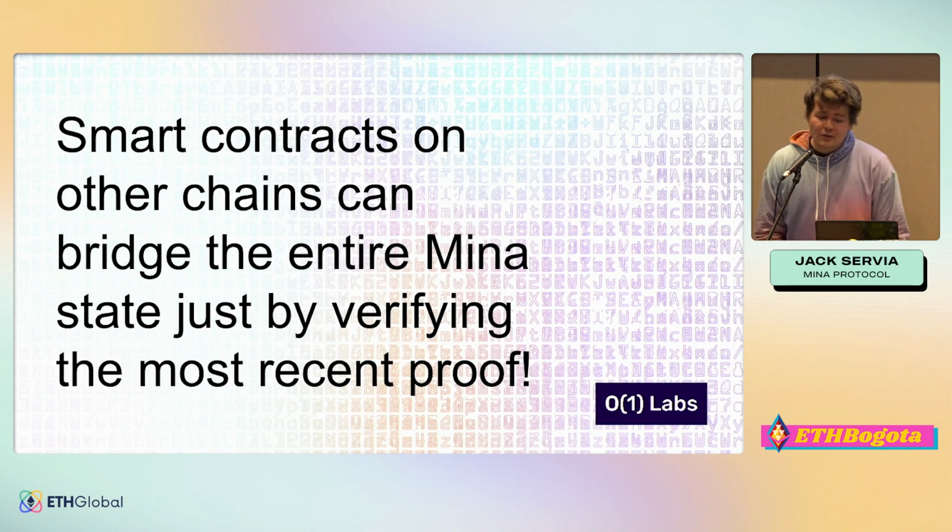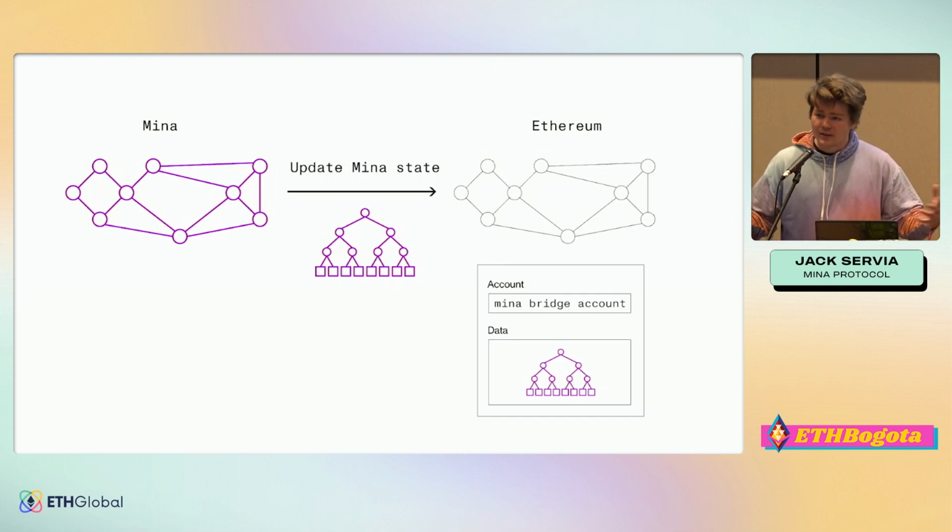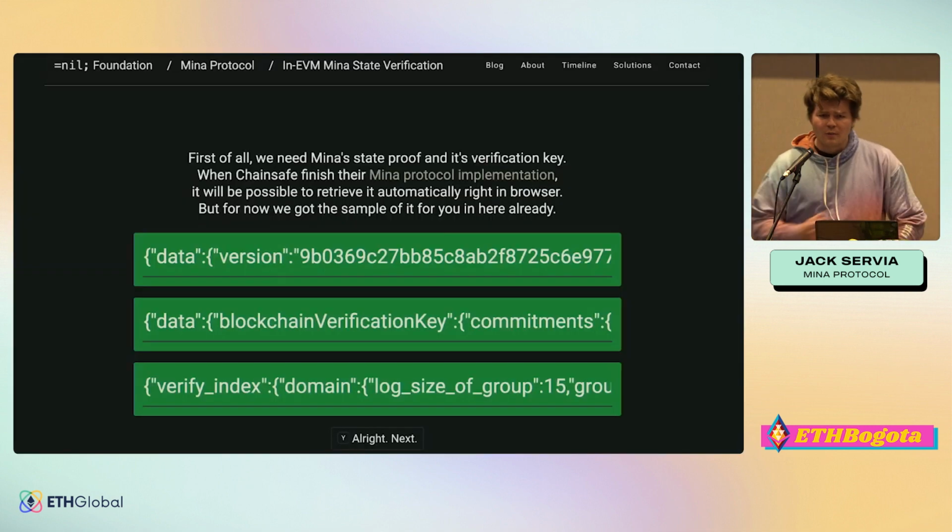Smart contracts on other chains can bridge the entire Mina state just by verifying the most recent proof. To get into what this means a little bit more, you can write a smart contract on another chain, and as long as that smart contract can do the math to verify the Mina zero-knowledge proof, then you can be sure from within that chain that whatever state root is associated with that zero-knowledge proof is the legal Mina state root for a given block height. And so the NIL Foundation is working on one of these bridges right now.